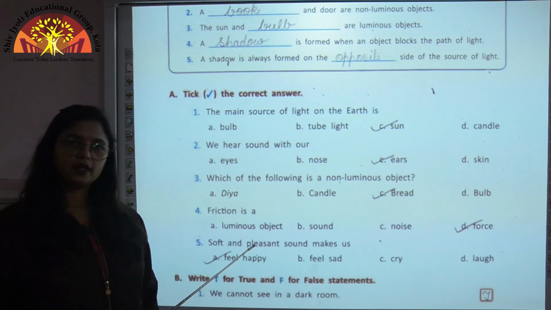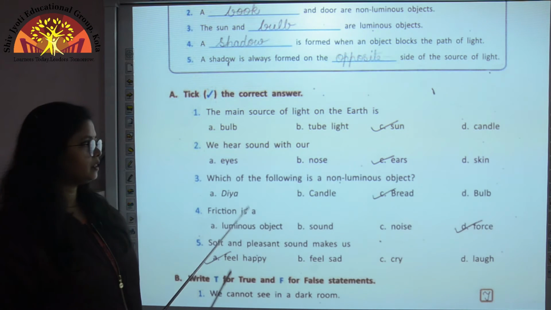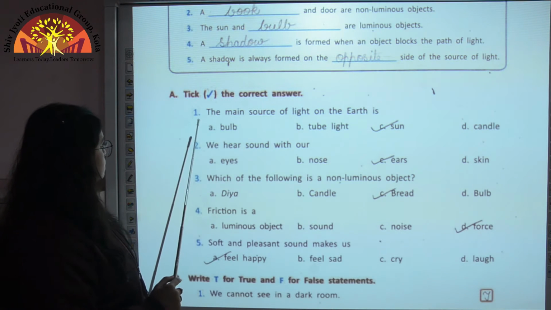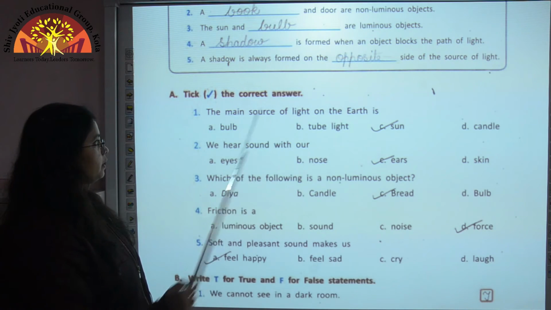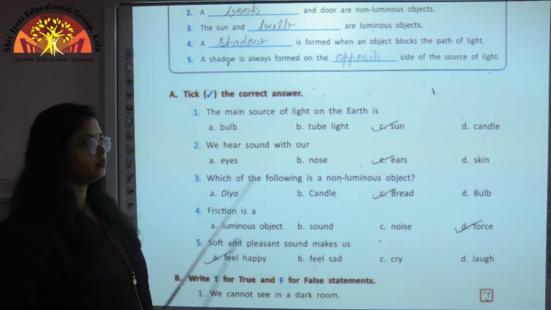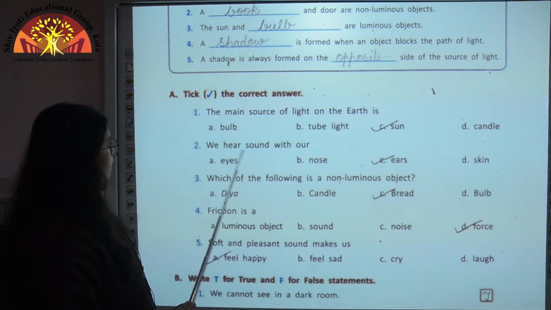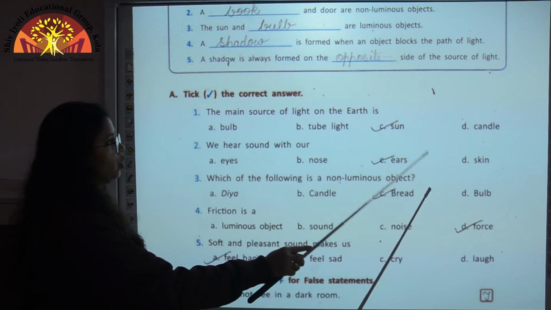Now let's come to the next exercise given on page number 86. Tick the correct answers. First, the main source of light on the earth is. So children, the main source of light on the earth is sun. We hear sound with our eyes, nose, ears or skin.